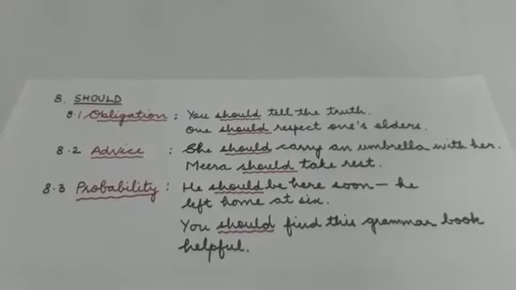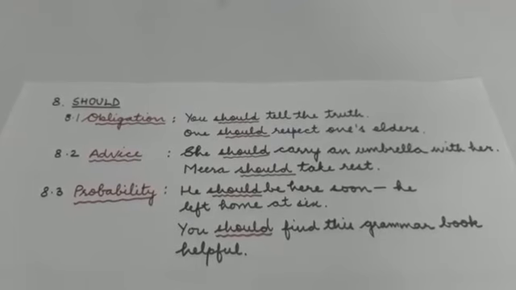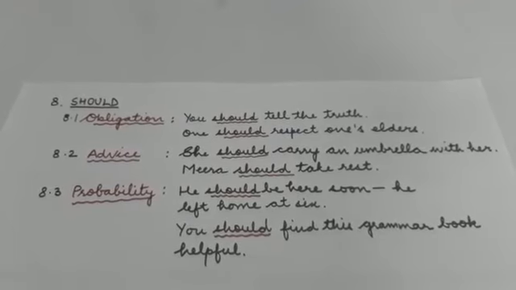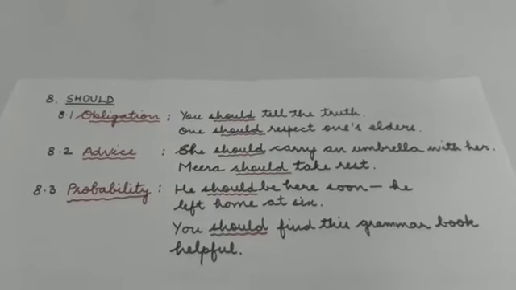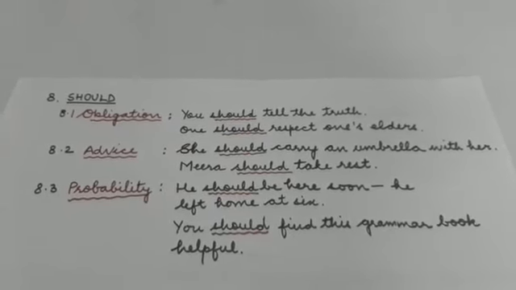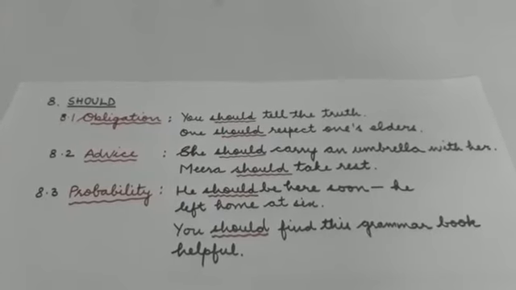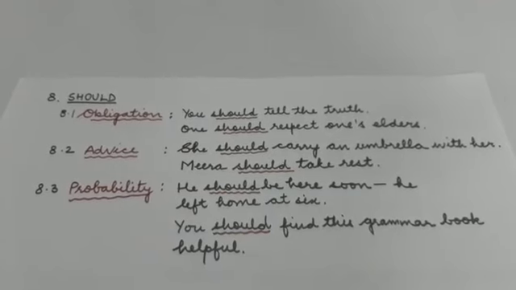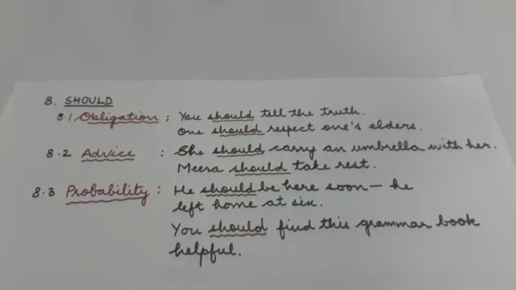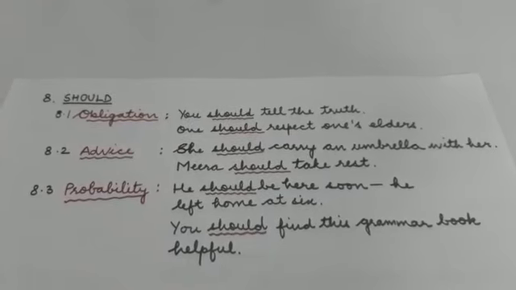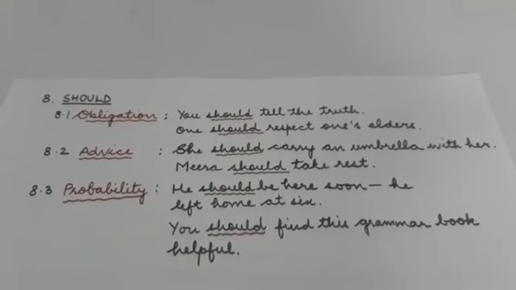Now the second notion that is expressed by should is advice. So should is also used to ask for advice or instructions. For example, she should carry an umbrella with her. Mira should take rest. So here the person is giving advice. The third notion expressed by should is probability. Again, probability means stronger possibility. He should be here soon. He left home at 6. So there's a probability, there are chances.